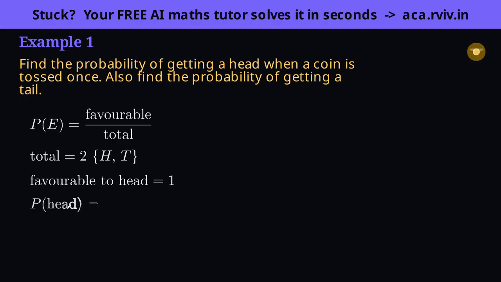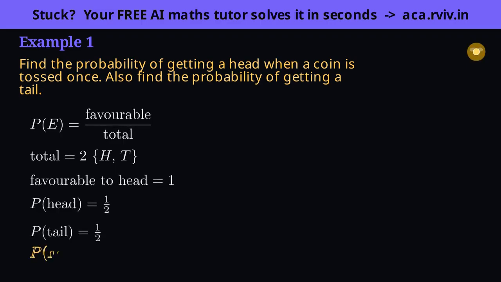So the probability of a head is 1/2, a 50-50 chance, exactly matching our gut feeling about a fair coin. A tail is the only other outcome, so the very same reasoning applies, one favorable out of two. Its probability is 1/2 as well. And notice the two halves add up to 1, which makes sense, a toss must give a head or a tail.